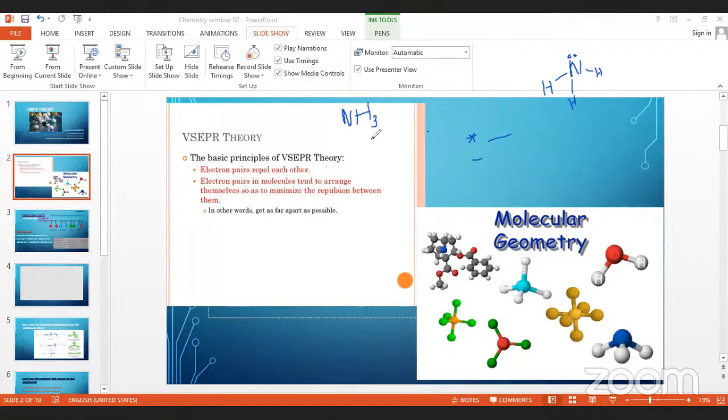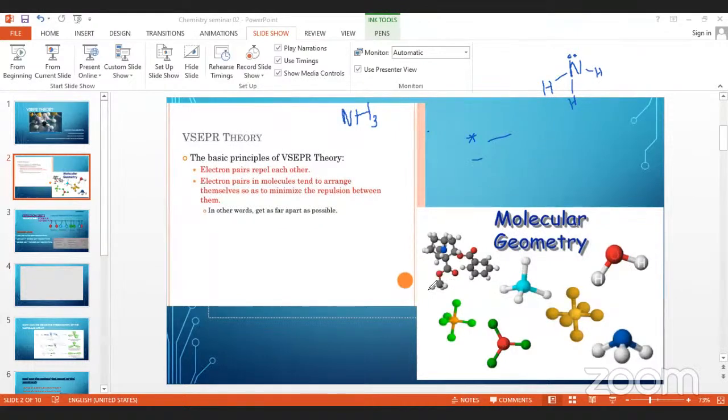Because they have the same charges, and electron pairs in molecules tend to arrange themselves so as to minimize the repulsion between them. So how they are arranged inside the molecule or the ion, they have to minimize the repulsion force among themselves, and that is how we can take the arrangement or the structure of the molecule or otherwise the ion.